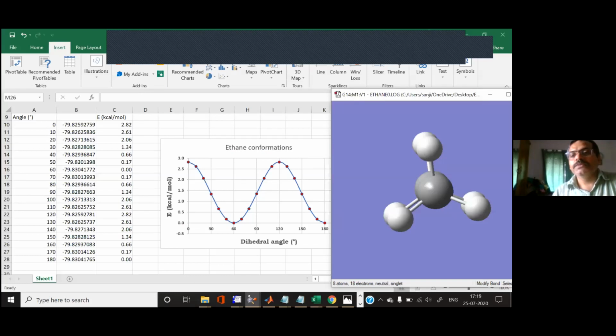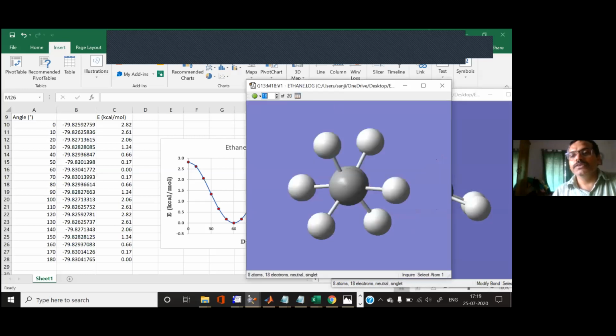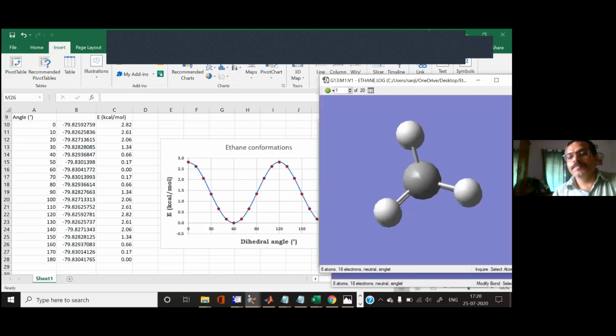When you start with this 0 degree, this whole circle is 360 degree, and this rotation angle should be 1/3 of your whole molecule, that is 60 degree.